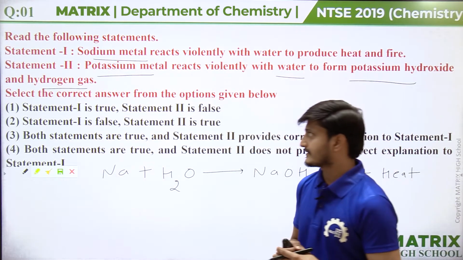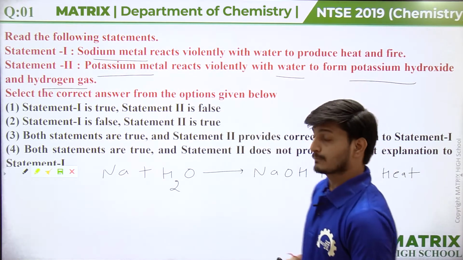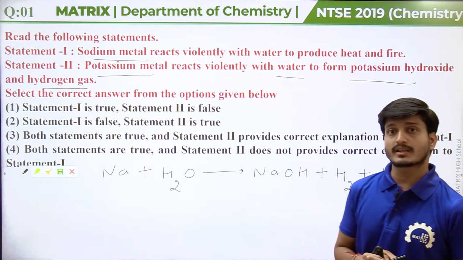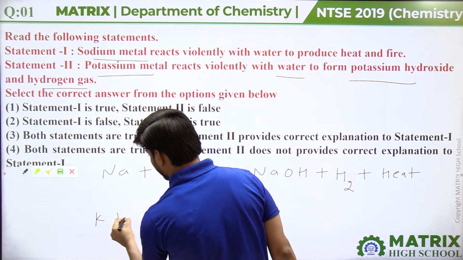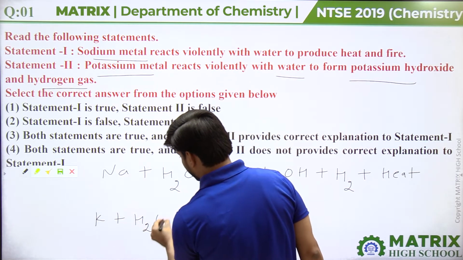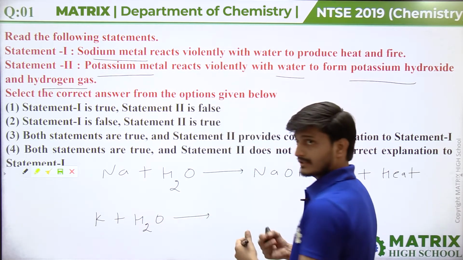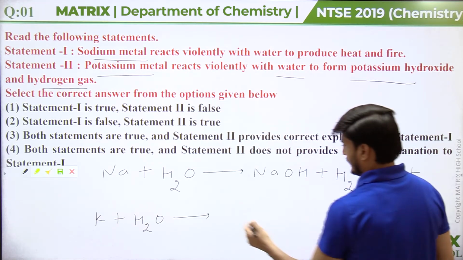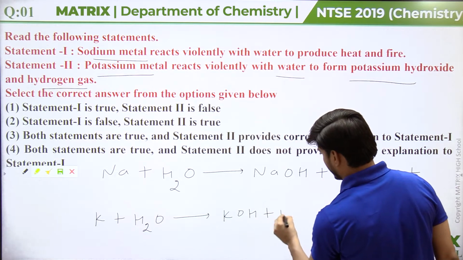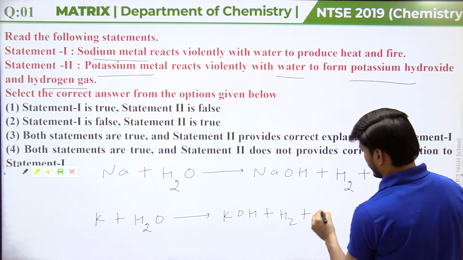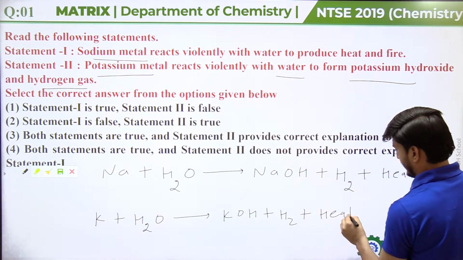And if we talk about statement 2, potassium is also a very highly reactive metal. So potassium also reacts with water and similarly, as sodium, it forms potassium hydroxide along with hydrogen gas and heat.